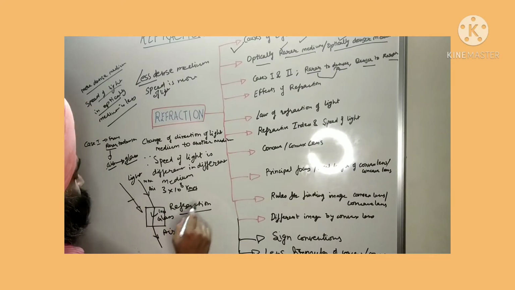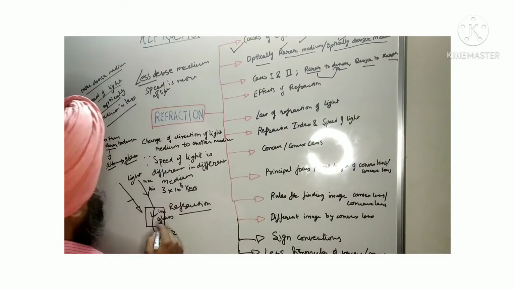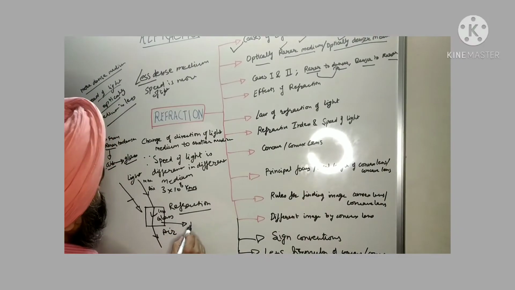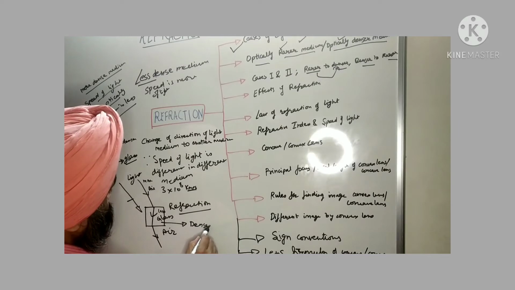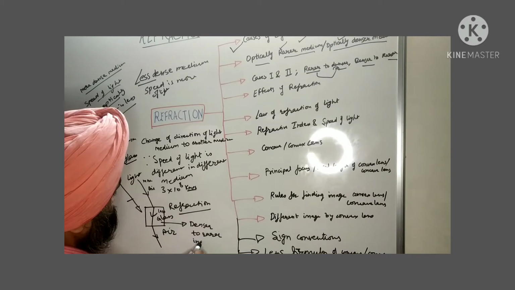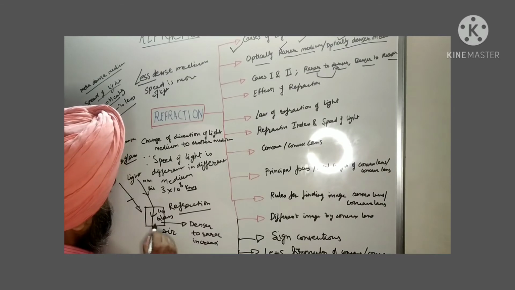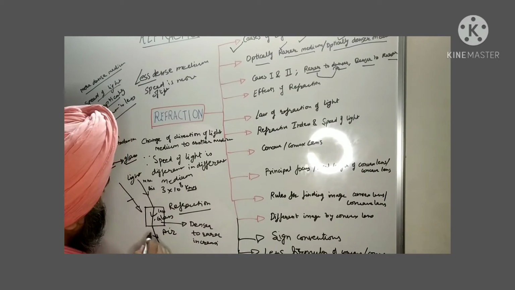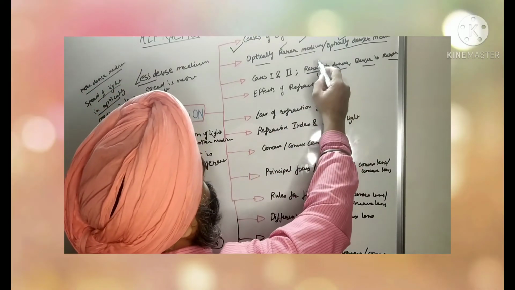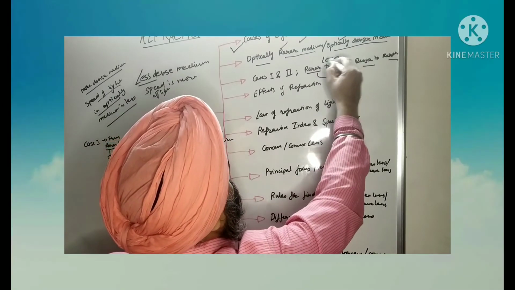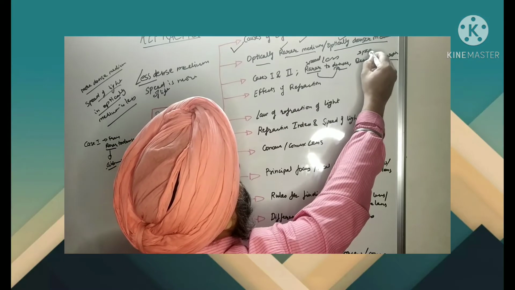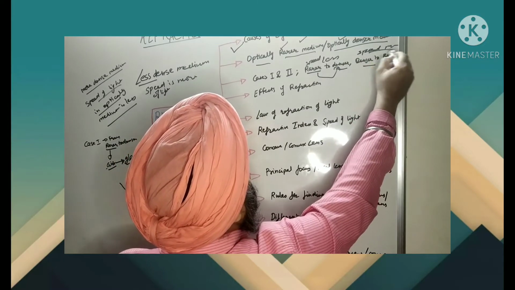And then again जब ये denser to rarer, तो glass is more denser. So when it is traveling from denser to rarer, its speed is increasing. यहाँ से जब ये चलेगा, ये बाहर आएगी लाइट, तो its speed will be increasing. So जब हम rarer to denser जाएंगे, तो speed will be less. Speed less हो जाएगी, और अगर हम denser to rarer जाएंगे तो speed will be more. ठीक है? Speed बढ़ जाती है इसकी.